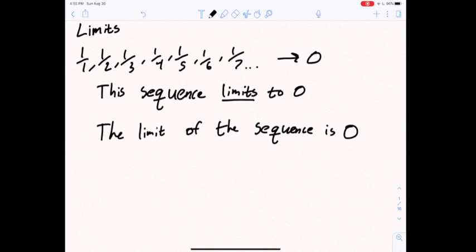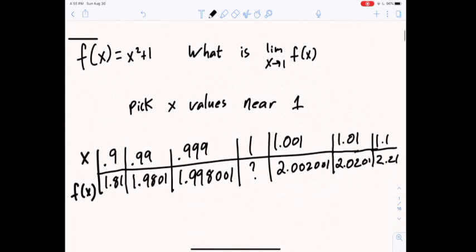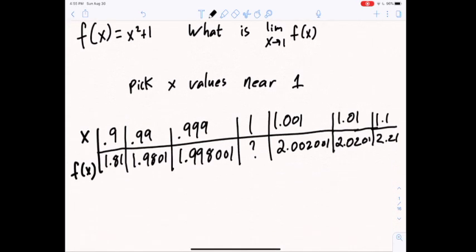Okay, so we have a good intuitive understanding of the limit of a sequence, but what does this have to do with the limit of a function? Well, when we're calculating the limit of a function, all we do is we pick a sequence of x values, and we look at the corresponding sequence of y values, and we see if the y values limit to anything. So here, in this example, we have f of x equals x squared plus 1, and we're curious, what is this thing? This reads the limit as x approaches 1 of f of x.